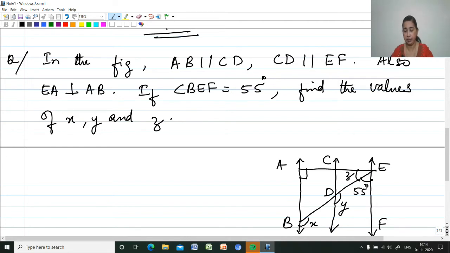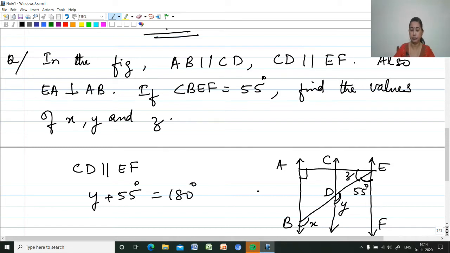So first we can find the value of Y. Since CD is parallel to EF, we can say that these two angles will be supplementary. That is, Y plus 55 degrees will be equal to 180 degrees. Reason: interior angles on the same side of the transversal, their sum will be 180.